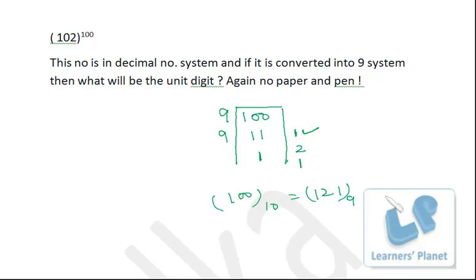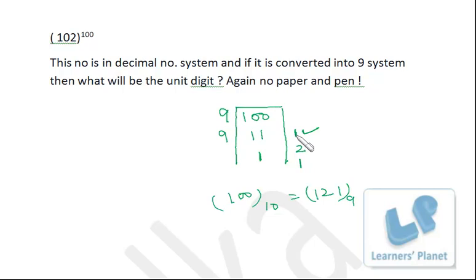Now here comes the concept. This unit digit is obtained from the first division. It is nothing but the remainder when this number is divided by this number. 100 divided by 9, 1 is the remainder.